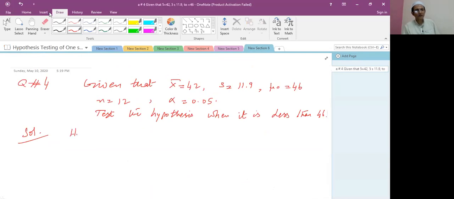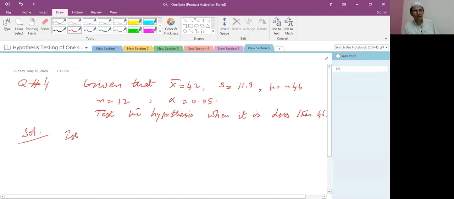Step number 1, the null hypothesis is mu equal to mu naught, which is 46, and the alternate hypothesis is mu less than 46.